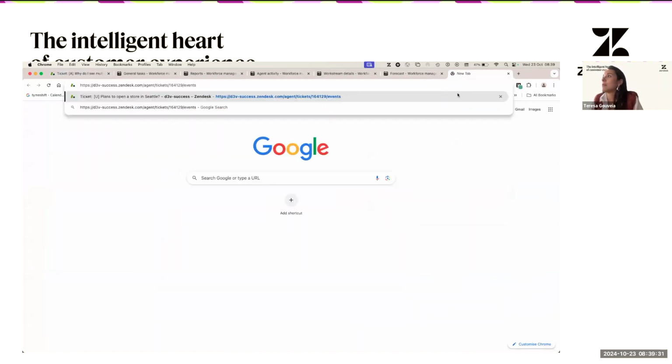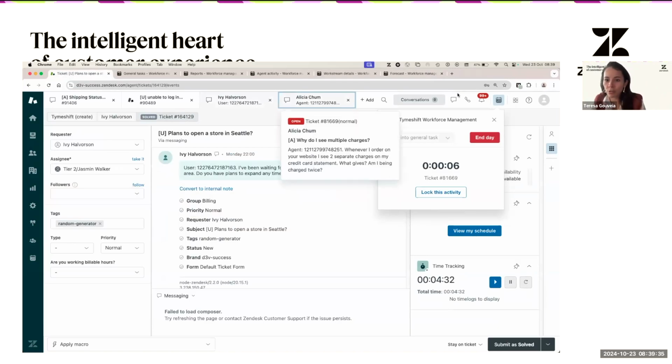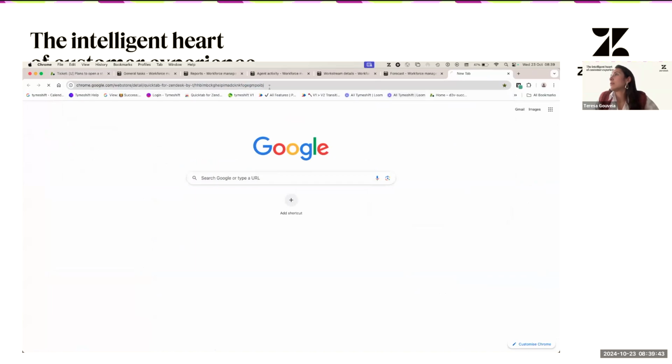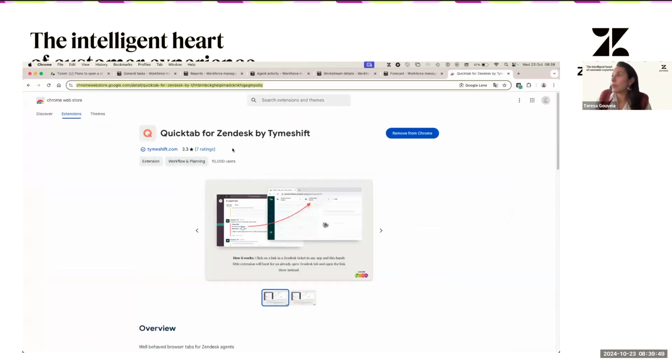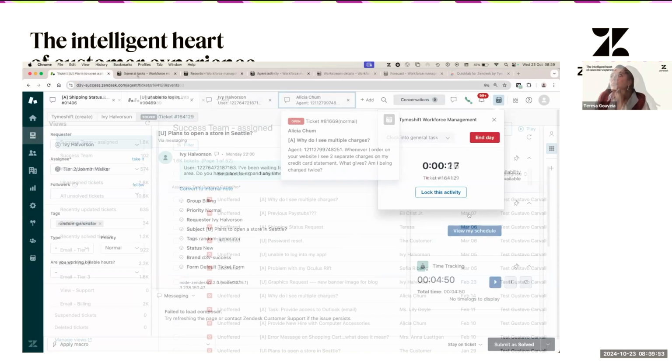So if you can see this, I will do this. And if I do this, it's just going to close that option. Okay, so this is because I have the extension installed. So the extension, it's this one. So yeah, it is important for agents to have this extension installed.